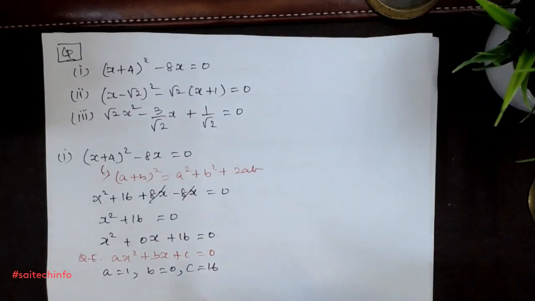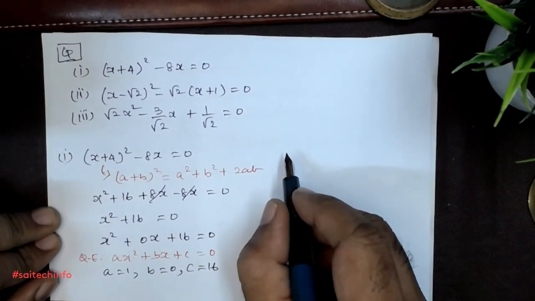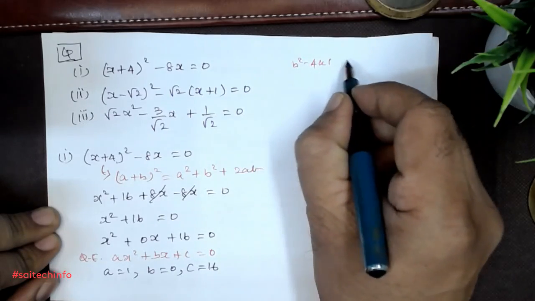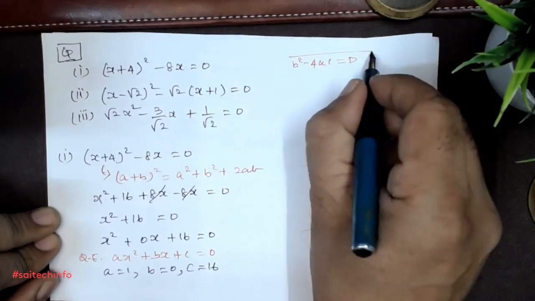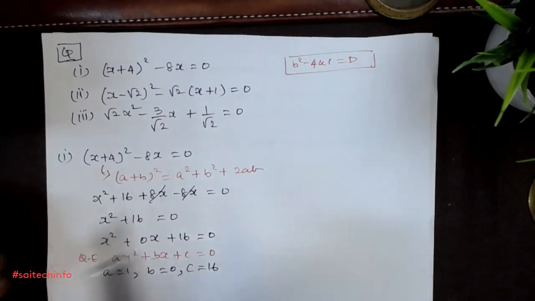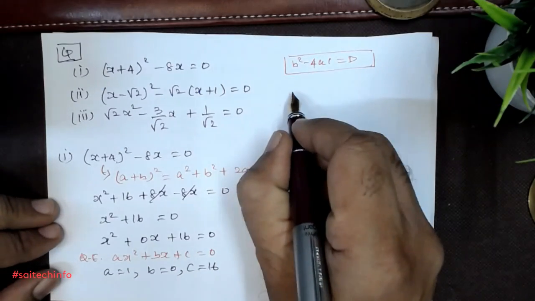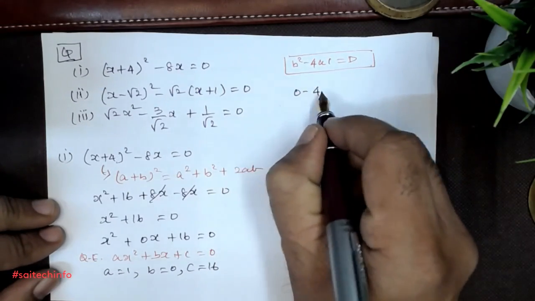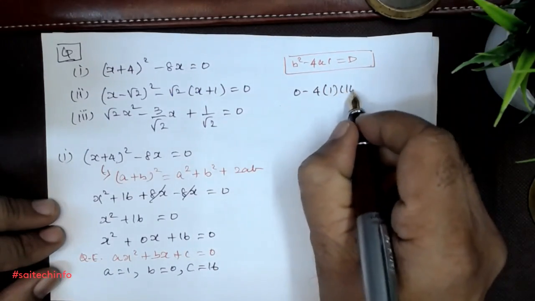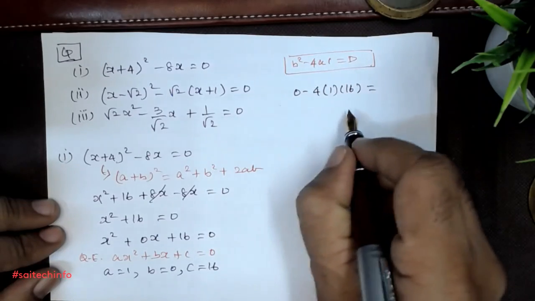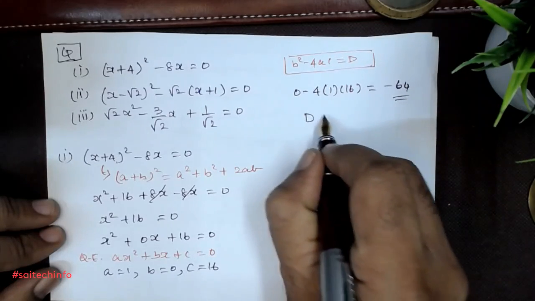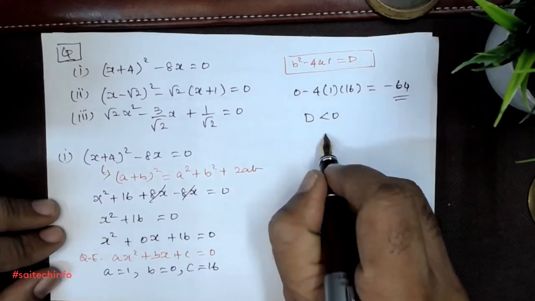Now what is the discriminant here? b² − 4ac, that is equal to D. We have to check whether it is positive or negative or equal to zero. So let us apply. That is b is 0, minus 4 into a is 1, c is 16, which is equal to −64. Therefore D is less than 0, that is, it is negative.